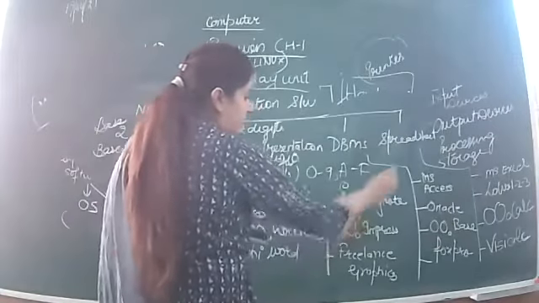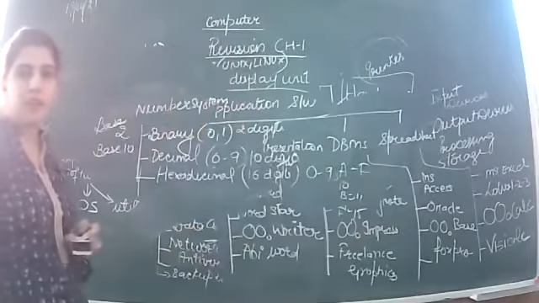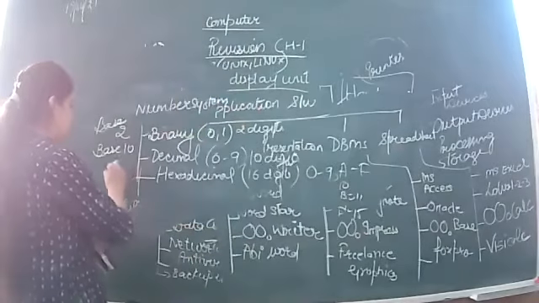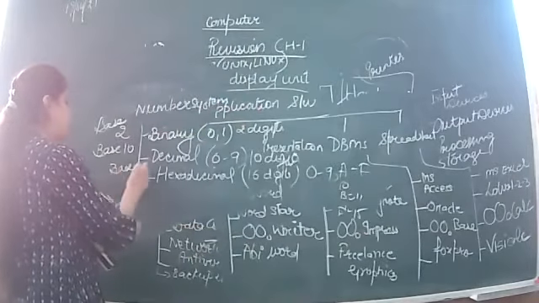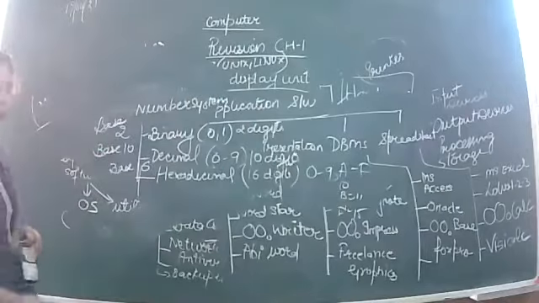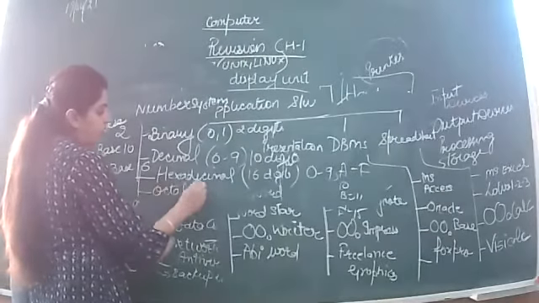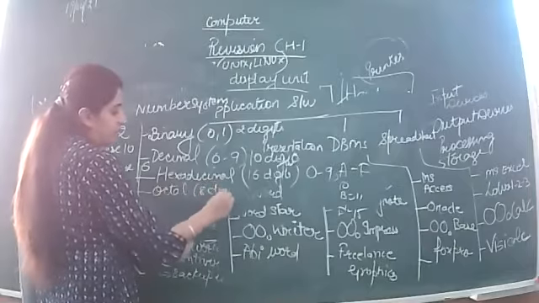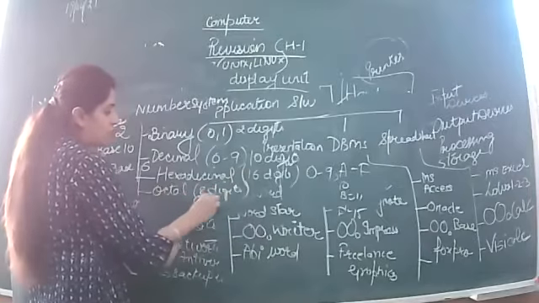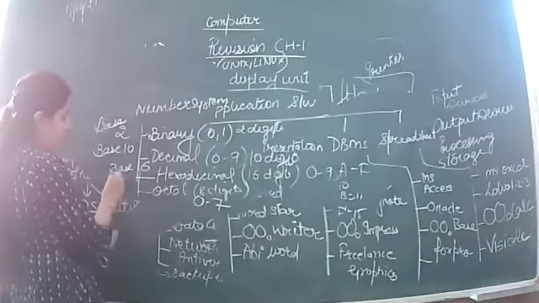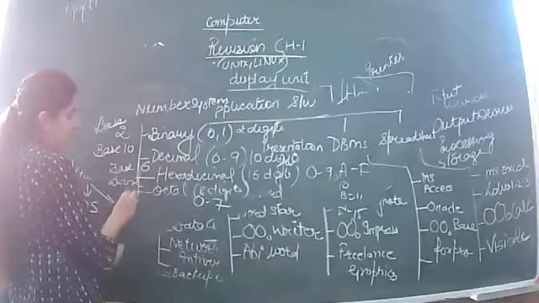F will be 15. That is 0 to 9, A to F. So that's why the base is 16. Last number system is octal number system, which is having 8 digits starting from 0 to 7. Base is 8.